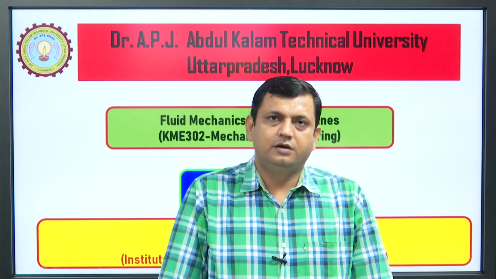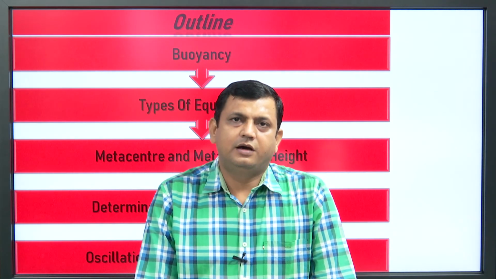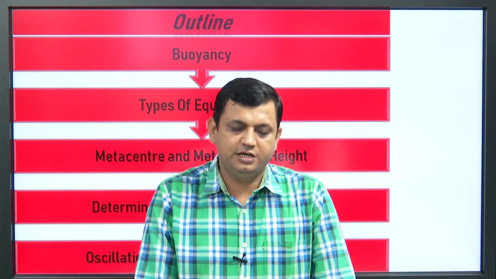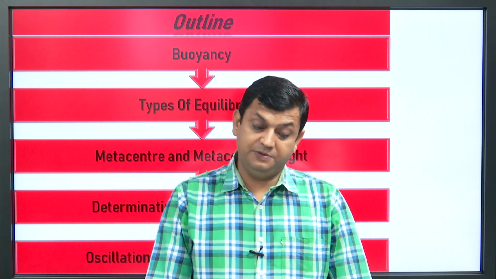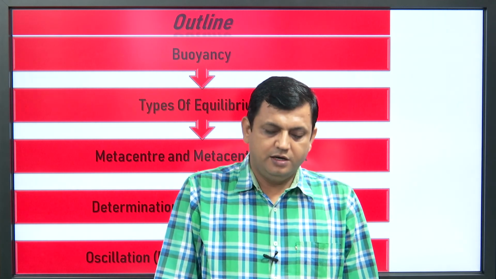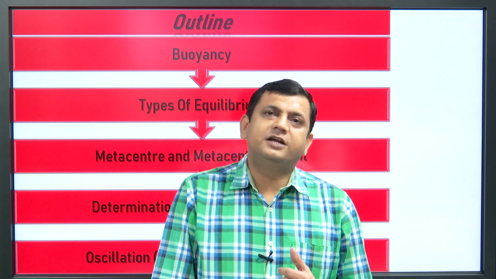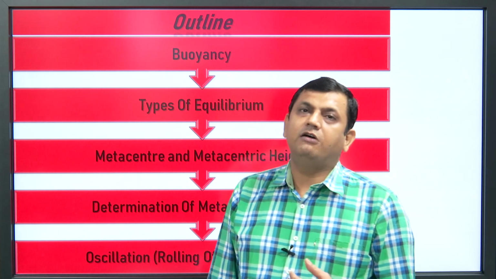So, in this session 5, statics part 3, we discuss what is buoyancy, types of equilibrium, metacenter and metacentric height, determination of metacentric height, and oscillation, meaning rolling of a floating body.